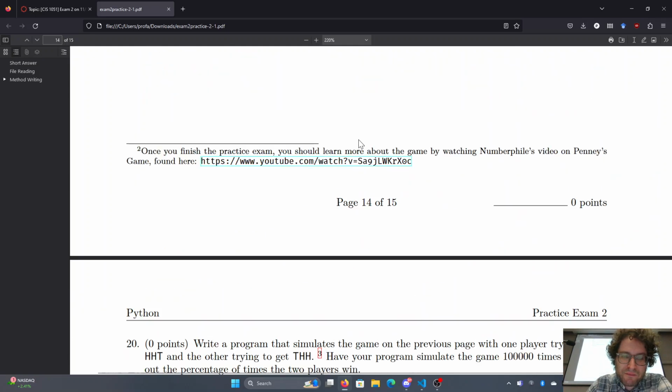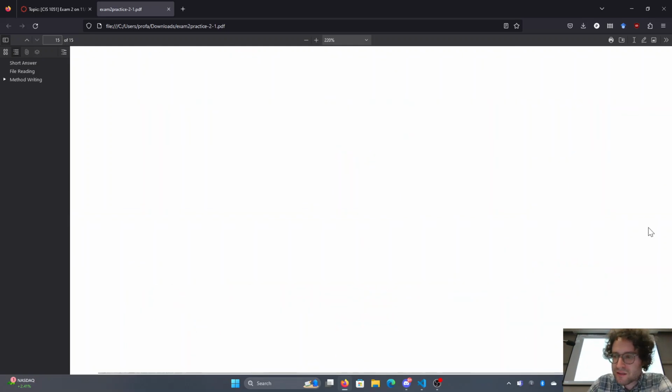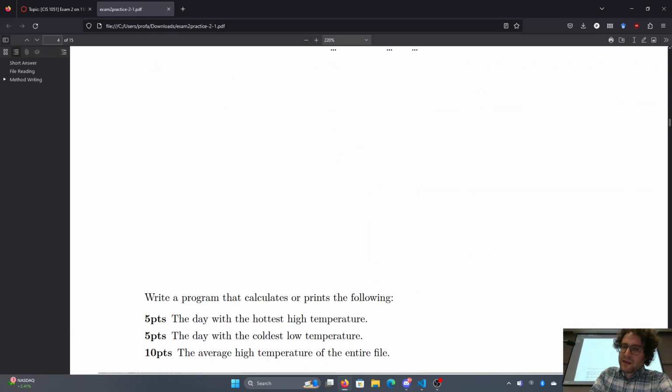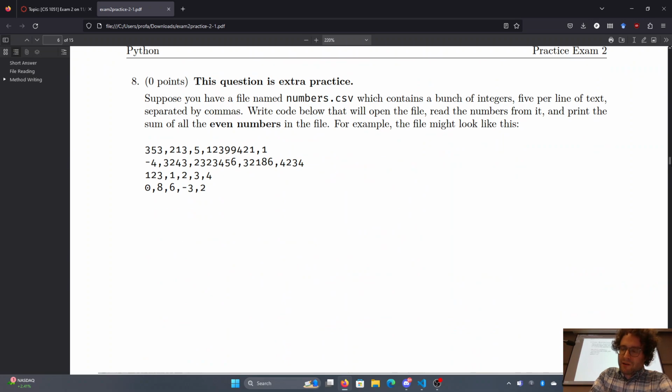Okay, let's see. We've gone over this one. So let's go ahead and scroll back up to some other ones, right? Back to the file reading one. Okay? So suppose we have a file named numbers.csv, which contains a bunch of integers, 5 per line of text separated by commas. Write code below that will open the file, read the numbers from it, and print out the sum of all the even numbers in the file.